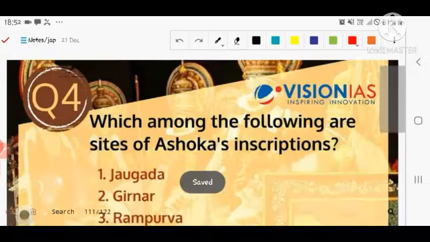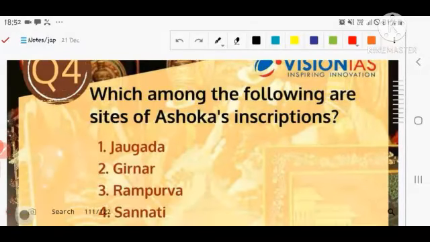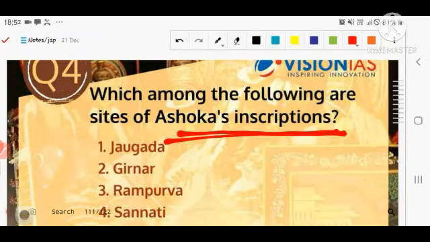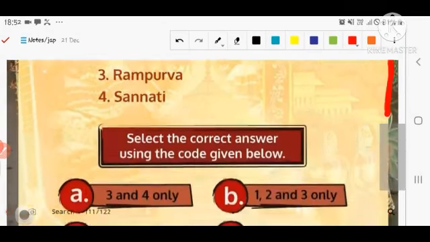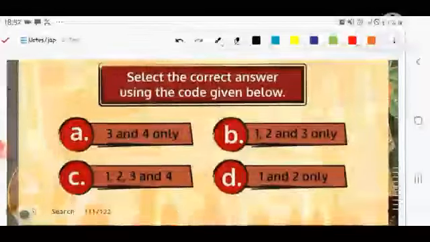Let's discuss the next question. The next question you can correlate with art and culture. Which of the following are sites of Ashoka's inscription? It means where the Ashoka inscriptions are found: Jaugada, Girnar, Rampurva and Sannati. So you have to choose the correct option. A very fact-based question and a very tough question.